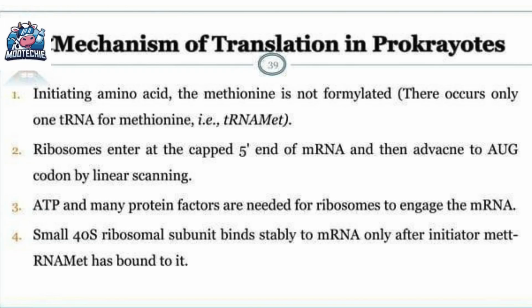The last teaching slide contrasts this with eukaryotes. First, here the initiating methionine is not formylated, there's only one tRNA for methionine. Second, ribosomes enter at the capped 5' end of mRNA and then move linearly scanning until they find the first AUG codon. Third, this process requires ATP and many protein initiation factors. Fourth, the small 40S subunit binds stably to the mRNA only after the initiator tRNA has bound to it. So, eukaryotic initiation is more complex and highly regulated compared to prokaryotes.